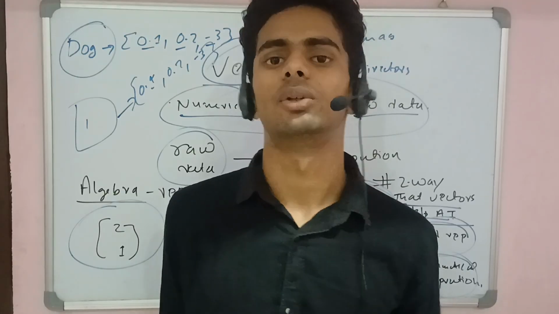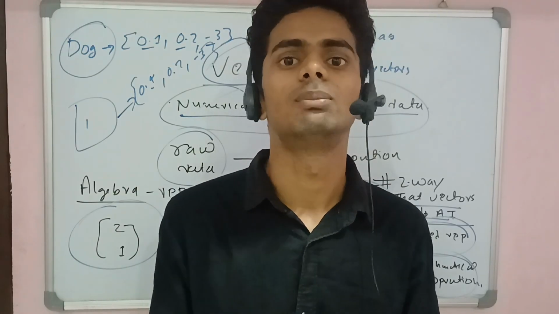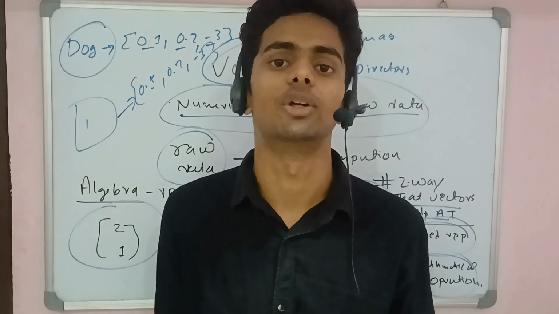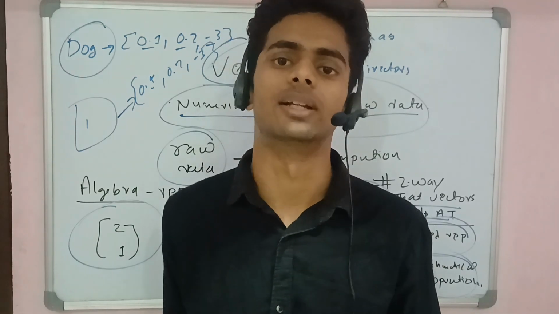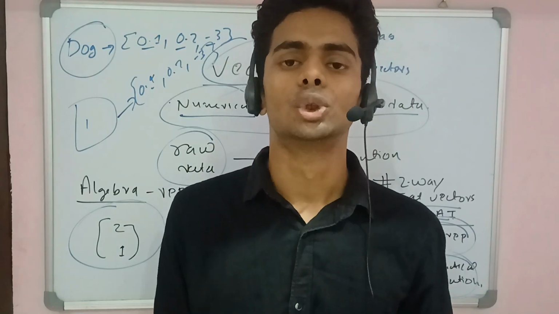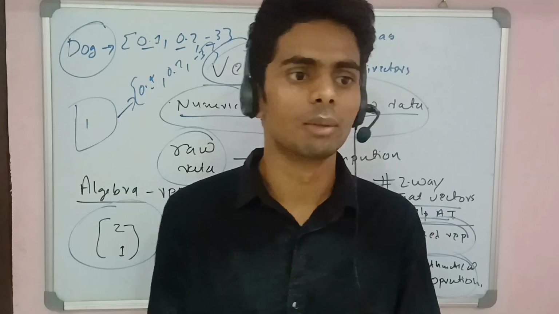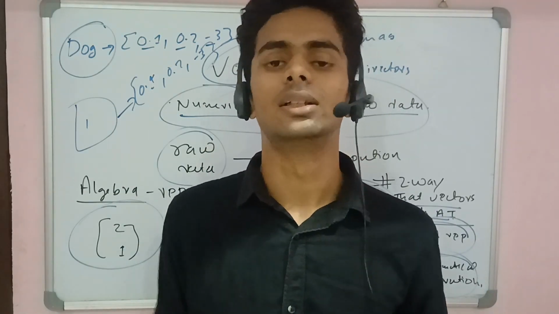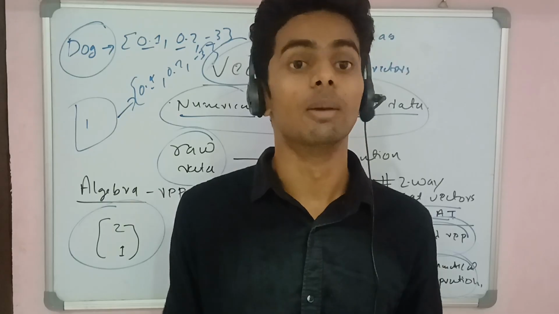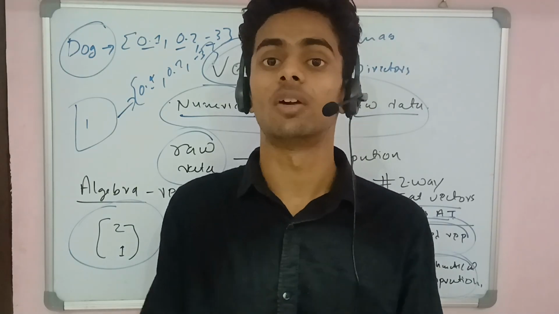We don't know what happens inside the machine, but we know that a machine performs any action in the form of numbers. They do calculation, they understand anything in the form of numbers, like 0 and 1. So to make a machine learn more comfortably, we convert any raw data points into numerical representation, and that numerical representation is called vector form.